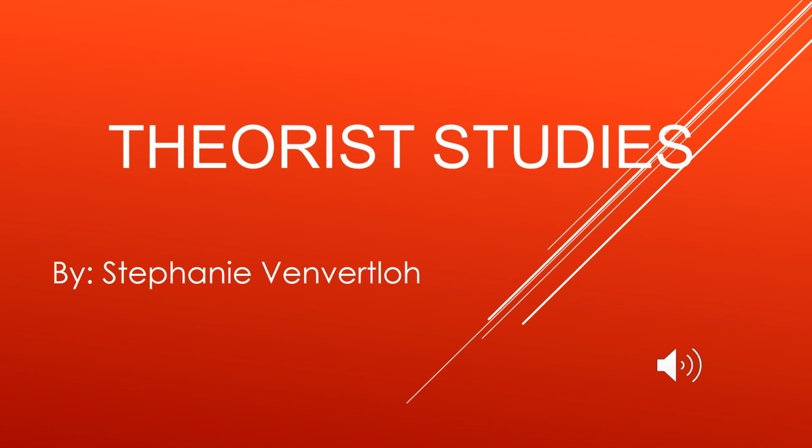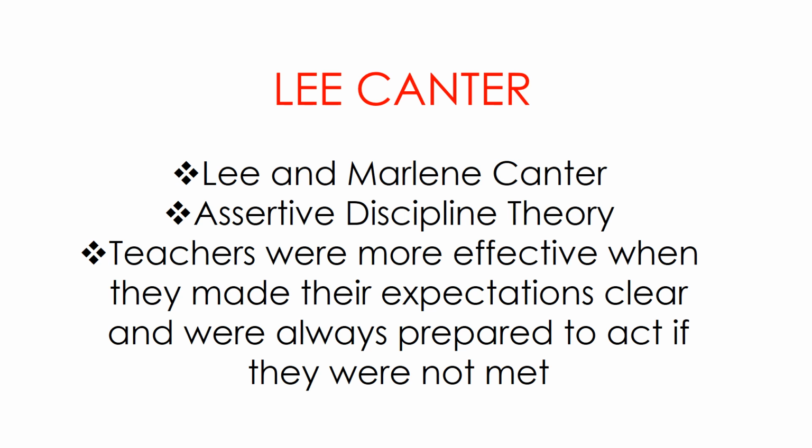Today we're going to be discussing a few theorists. We will discuss Lee Cantor, Aristotle, William Perry, and Howard Gardner. Let's begin with Lee Cantor. Lee and his wife Marlene Cantor are known for their assertive discipline theory.